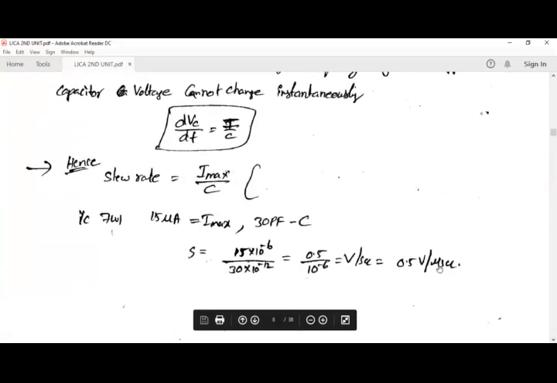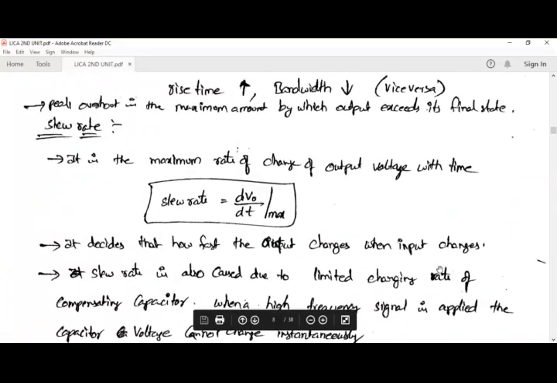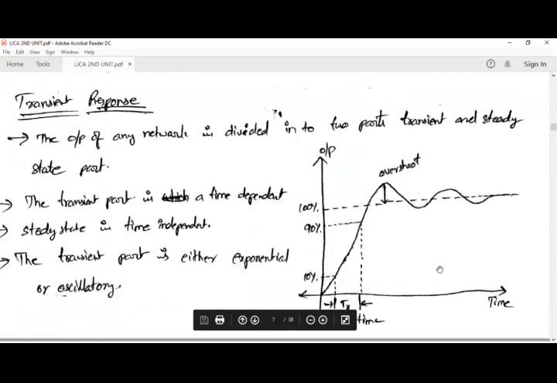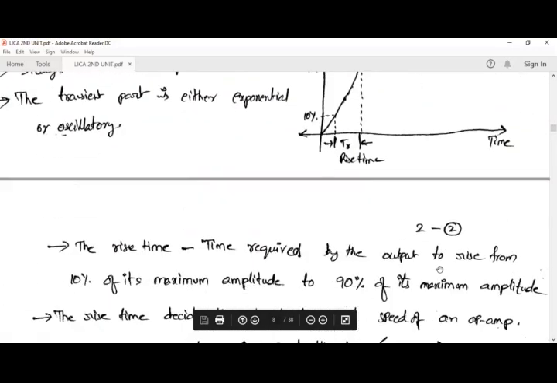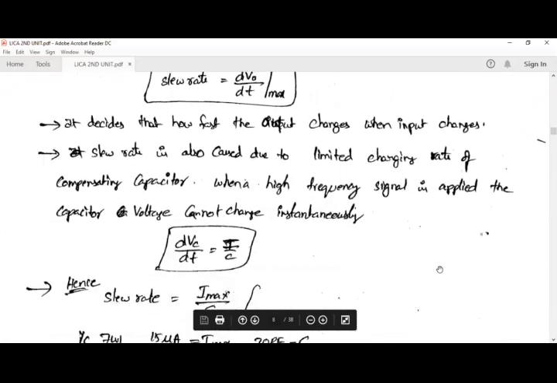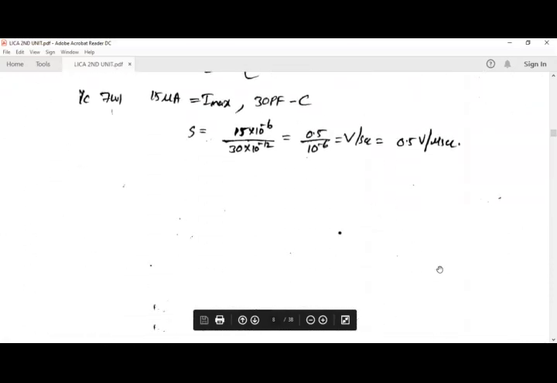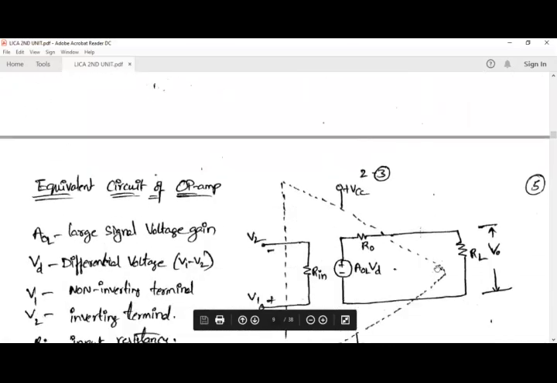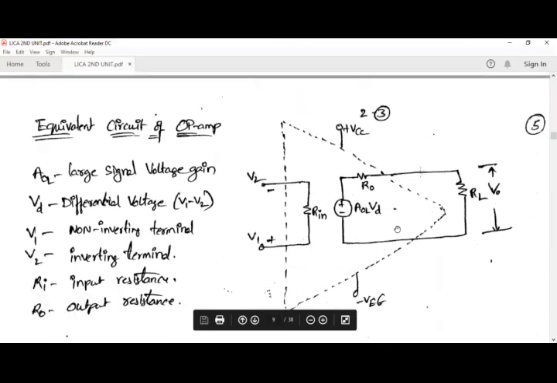So these are the different characteristics of an operational amplifier. Up to now we have discussed different characteristics of an operational amplifier, and next we are going to discuss the equivalent circuit of an op amp.